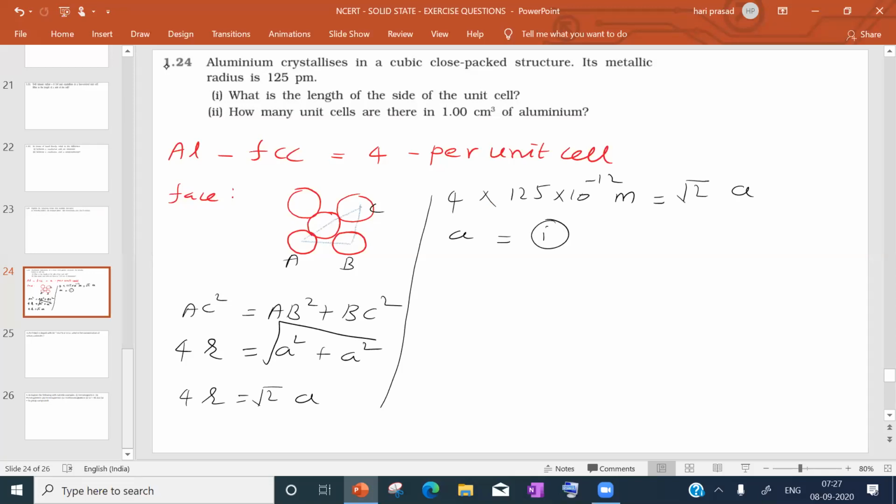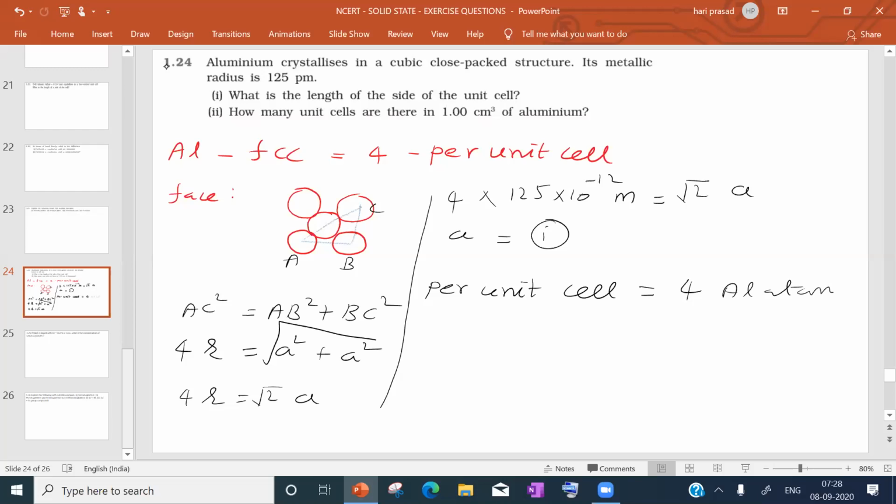Now the second one: how many unit cells are there in 1 cc of aluminum? Per unit cell contains 4 aluminum atoms.